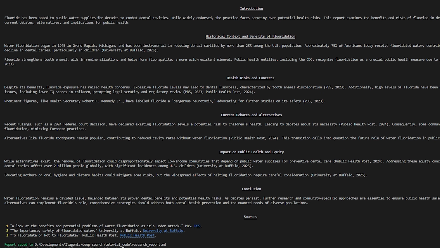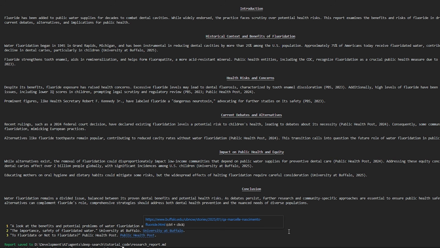So it has a table of contents with every section, an introduction, all these sections here, a conclusion and sources. So I don't know about you guys, but I think that's really cool, especially the table of contents and the formatting and everything like that. You can even make this bigger if you want to. It's pretty short. There's only like a couple sentences per section, but you can expand that. That's just something you can control in the prompt. I limited it just to save on money, but you can make it as detailed as you want, okay?